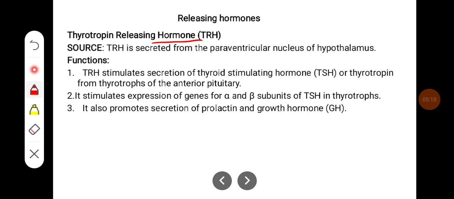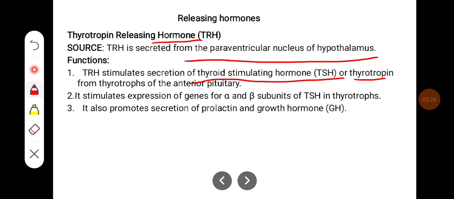TRH. The TRH is secreted from the paraventricular nucleus of the hypothalamus. It stimulates the secretion of thyroid stimulating hormone or thyrotropin from the thyrotropes of the anterior pituitary. It stimulates the expression of genes for the alpha and beta subunits of TSH in thyrotropes. It also promotes secretion of prolactin and growth hormone.